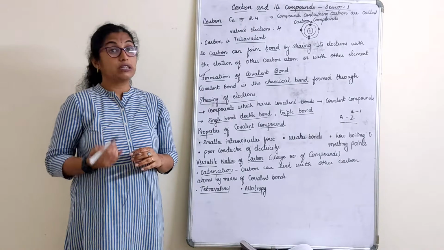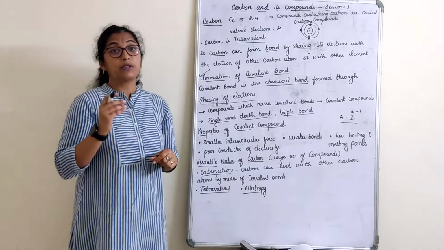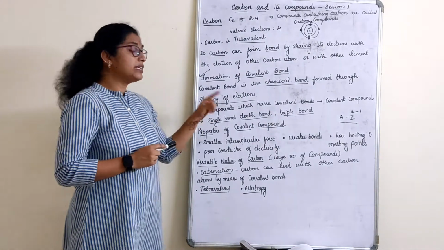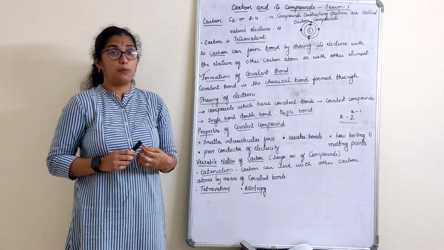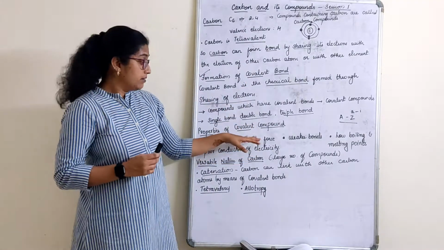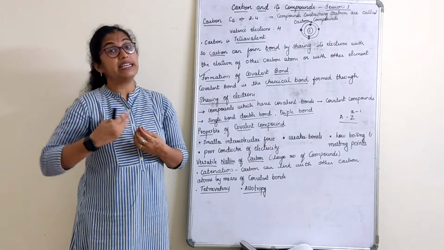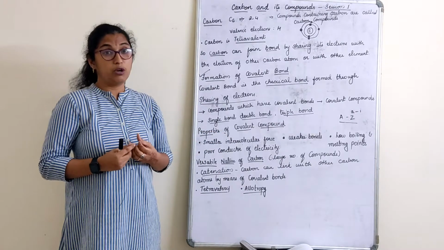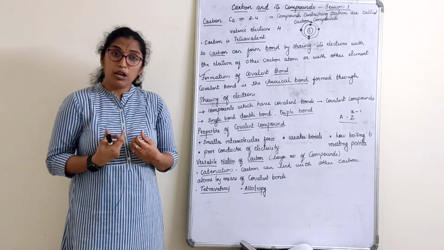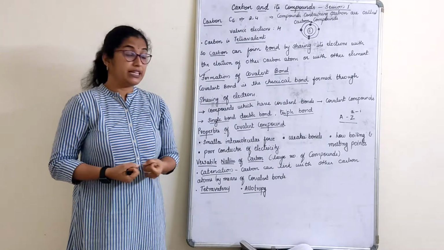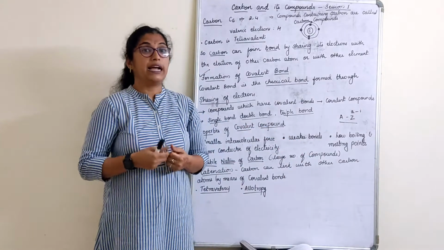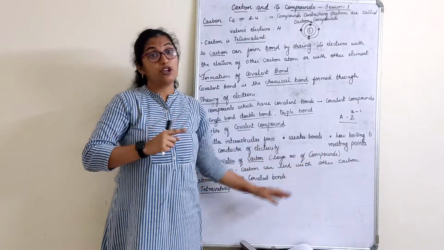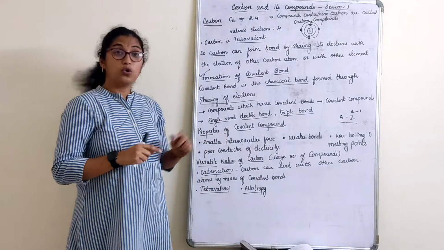Let's understand a bit more theory about this, then we will understand practically how to form a covalent bond. Next we'll move on to properties of covalent bond. When we compare the properties with ionic bond, covalent bonds are not as strong as ionic bonds. They are weaker bonds, so they have smaller intermolecular force. You can break them very easily, breaking them in a sense not by hand, generally talking. They are weaker bonds than ionic bonds. Ionic bonds are stronger than covalent bonds.